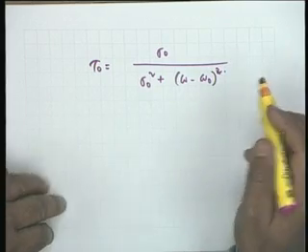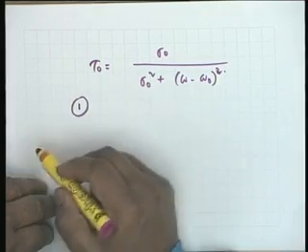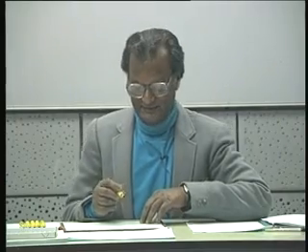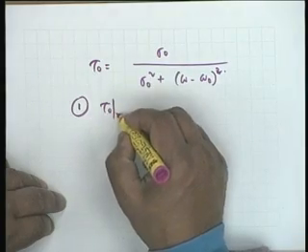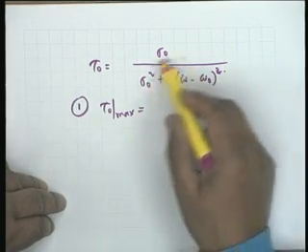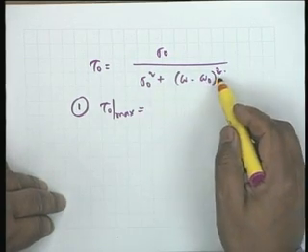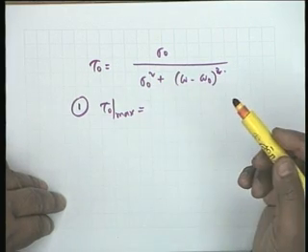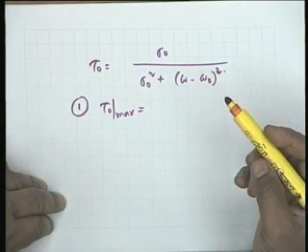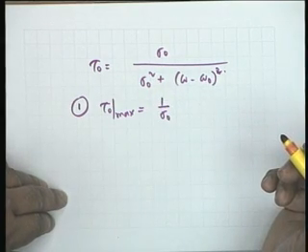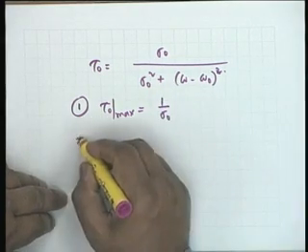You notice several things, that number 1, the maximum value of tau 0. Tau 0 maximum obviously occurs when the denominator is a minimum, and the denominator is a minimum, the variable is omega, so the minimum value of this is 0. Agreed? And therefore tau 0 maximum is 1 by sigma 0. Alright. Second,